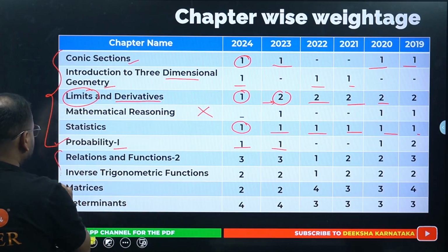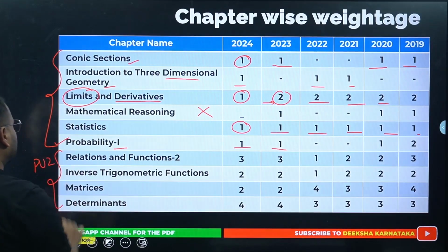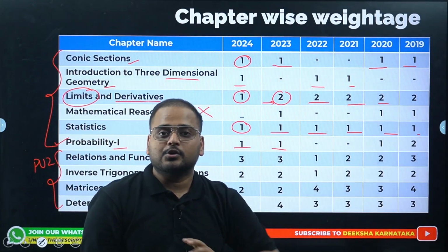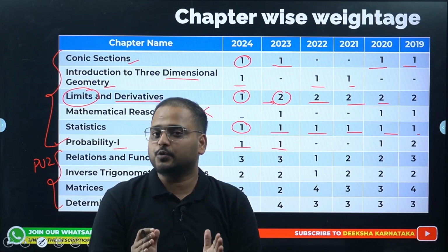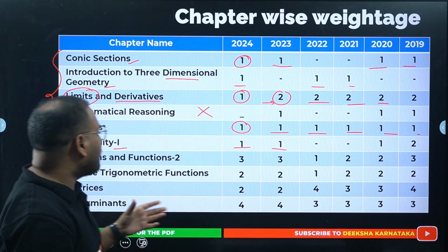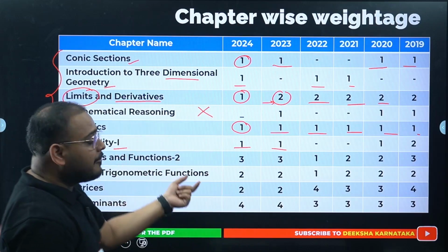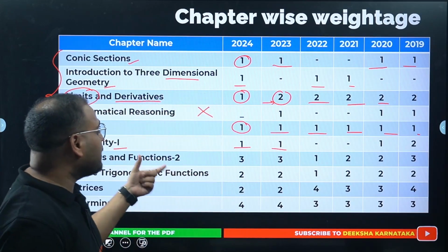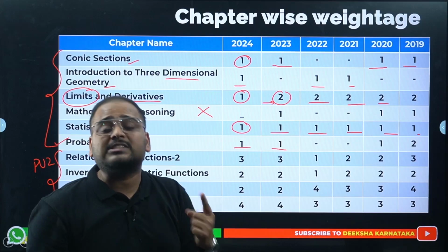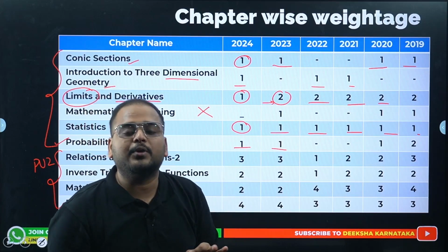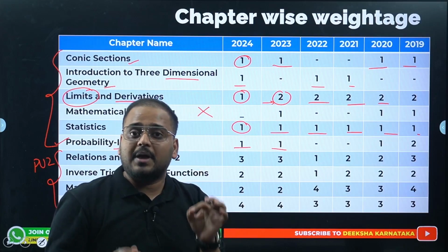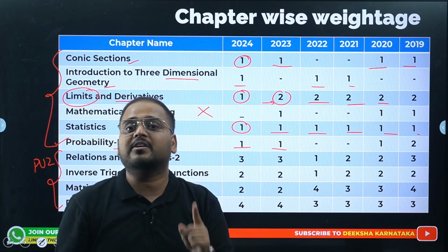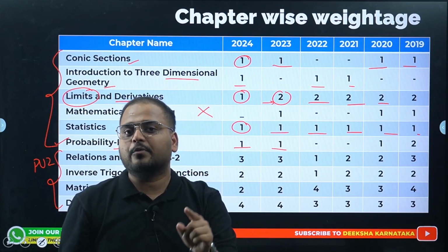Now from here, these are the chapters for your PU2. As you already know, the weightage is more for PU2, so these are the most important chapters for you in KCET 2025. I hope I will be able to complete this, and make sure that you are with me to understand how important these chapters are. You cannot miss even one chapter from PU2. If you miss one chapter from PU1, which you should not, maybe it is acceptable, maybe you are lucky and no questions come from that topic, but in PU2 every chapter has to be done 100%. You cannot miss even one question from the PU2 sector.